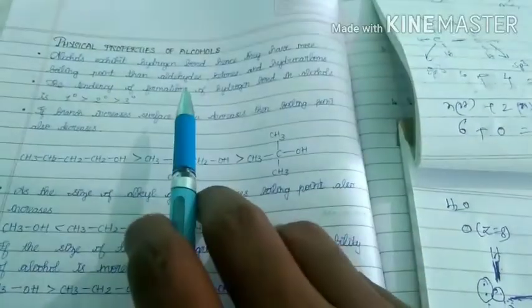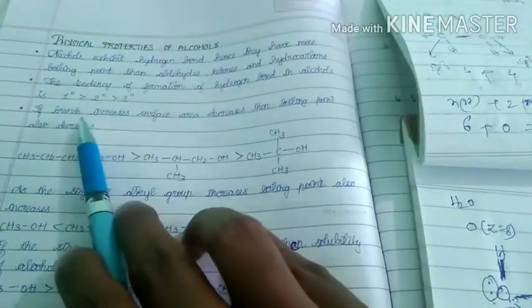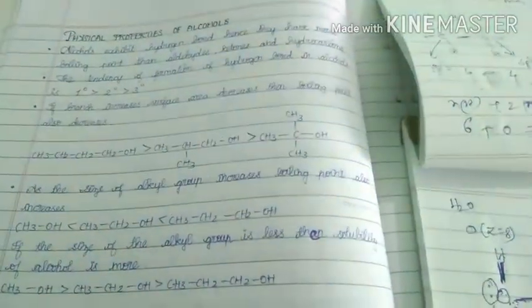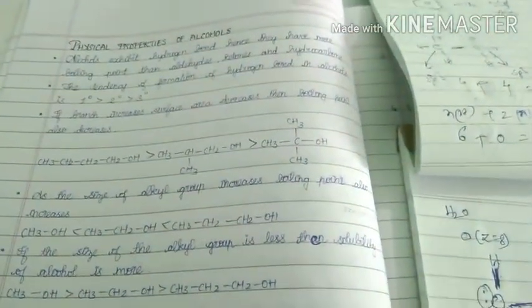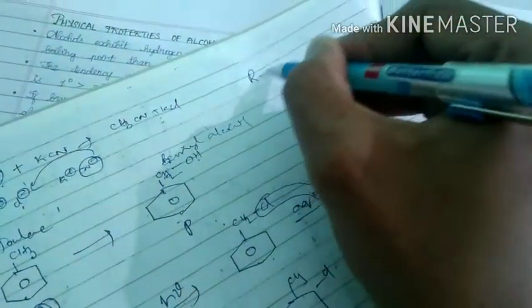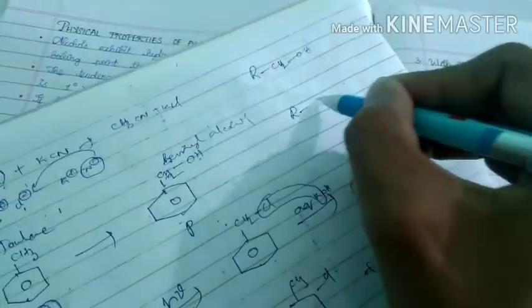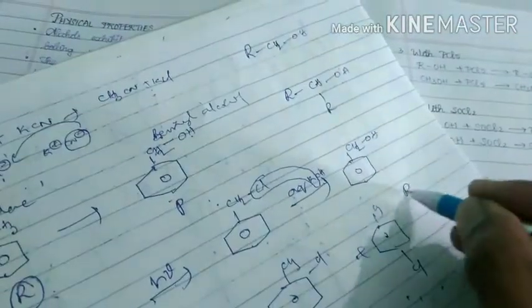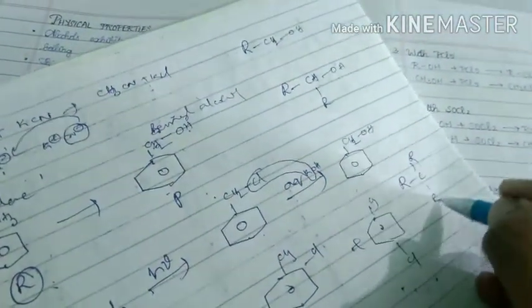In which case is the tendency of hydrogen bond more? Primary, next one secondary, next one tertiary. See, if you see this, then you get a clear idea. Primary alcohols means what? RCH2OH. Secondary alcohols is what? RCHROH. Tertiary alcohols means RCRROH.